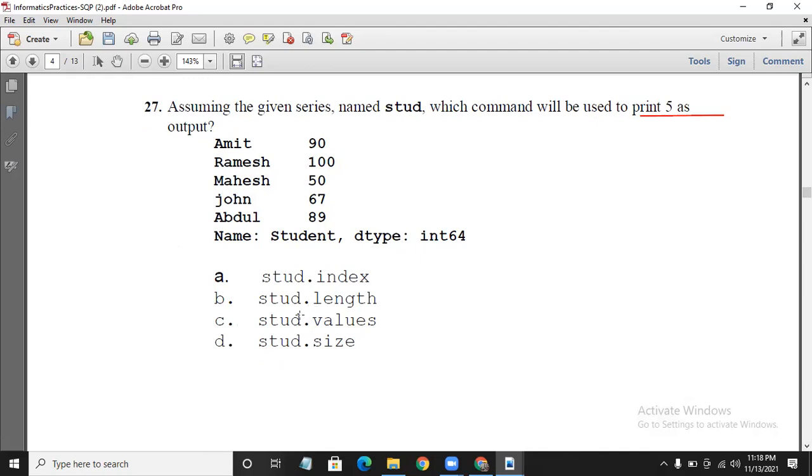For length, there is no attribute named length. stood.values will return the values of the series. stood.size will return the number of items. So how many items are there? 1, 2, 3, 4, 5. So this is the correct answer. Size will return the number of items.